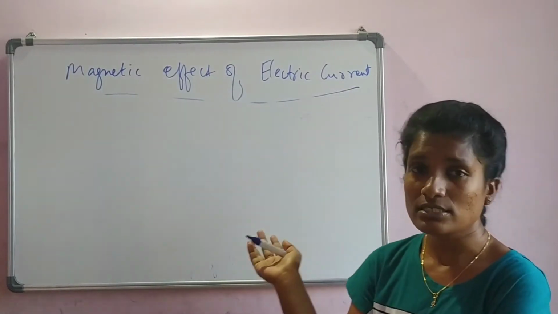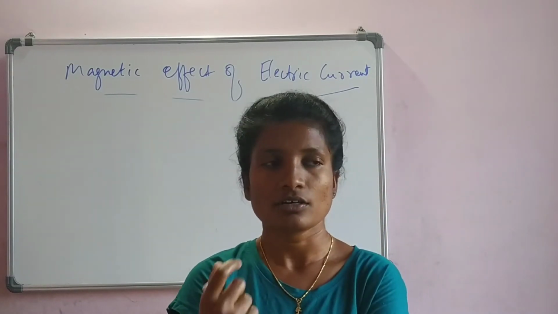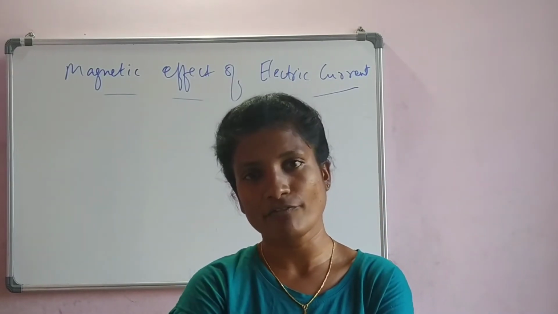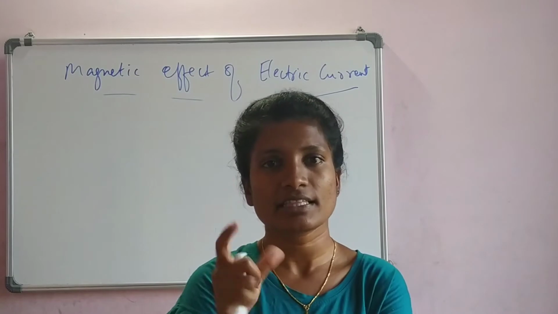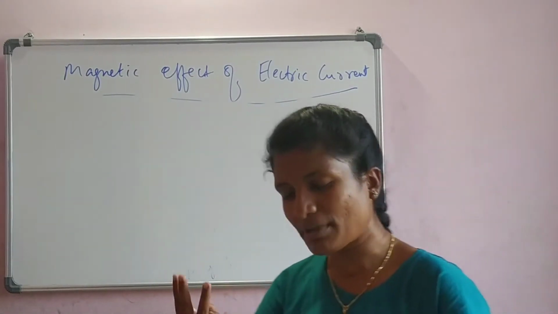So here also there are some factors. If you want to make the magnetic field strong, or the strength more powerful, you need to change some things in the arrangement of the circuit. Let us understand what it is. So there are 3 methods.